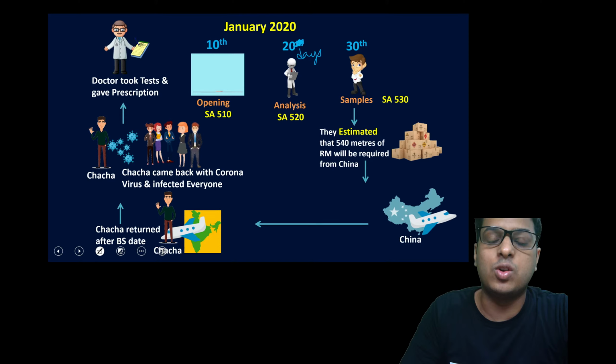560: Chacha returned after the date of the balance sheet. That is nothing but subsequent events. 570 is going concern. They all thought they are now gone. We'll remember it by the word gone, going concern. And finally, you have 580, that is written representations. The doctor gave them a prescription, and written representation is given in writing. Very easy.